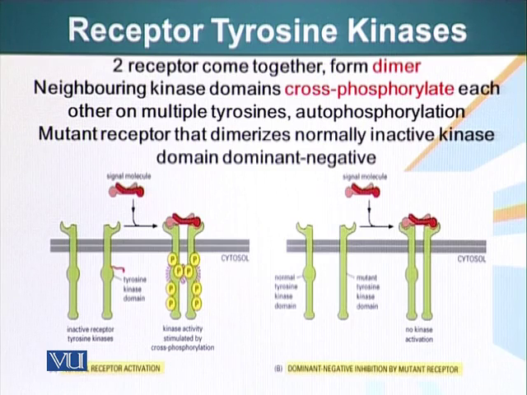Here's, for example, the kinase domain of this receptor. When these two domains come close together, they cross-phosphorylate each other, which means this kinase domain is going to phosphorylate different amino acid residues on this receptor, and this kinase domain is going to phosphorylate special amino acids on the